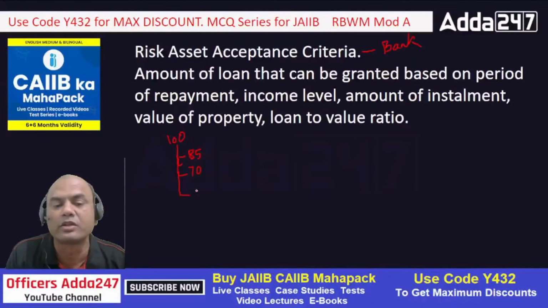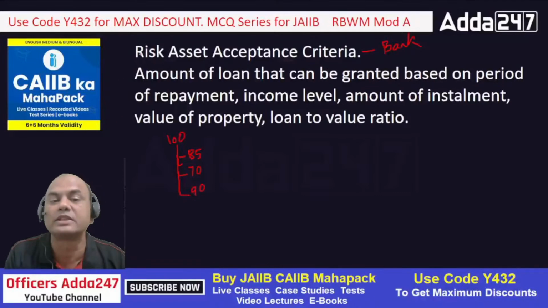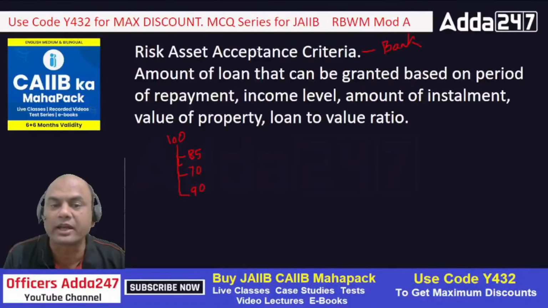But some banks may give the loan up to 90 rupees. Okay, so 90%, 70%, 80%. That is known as the risk asset acceptance criteria. How much risk can the bank take? That's also called LTV, loan to value ratio.